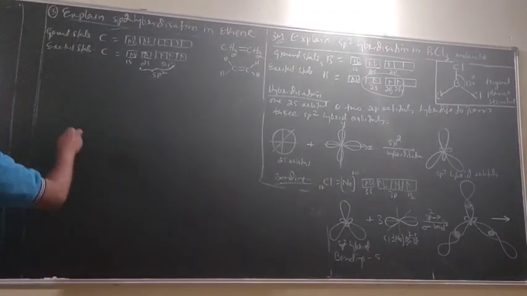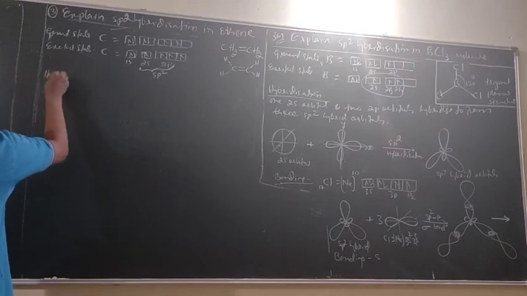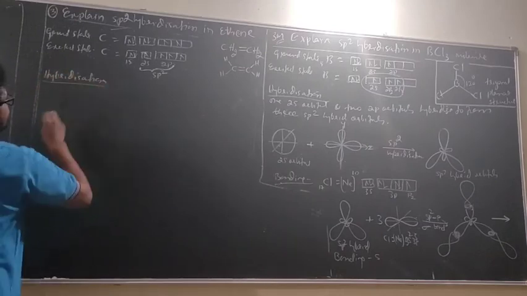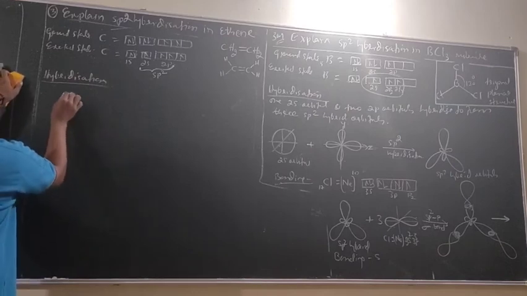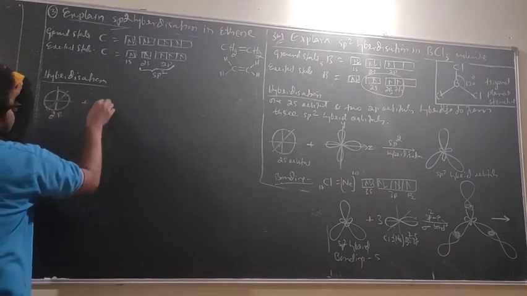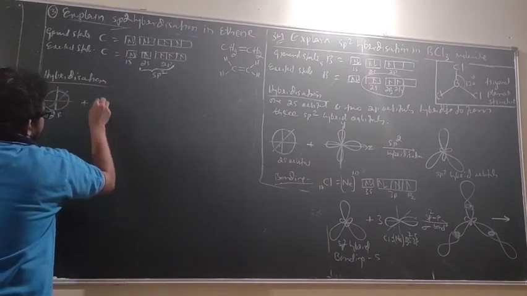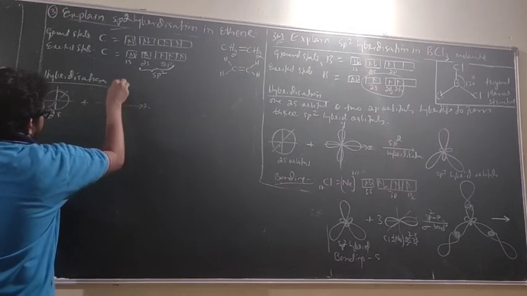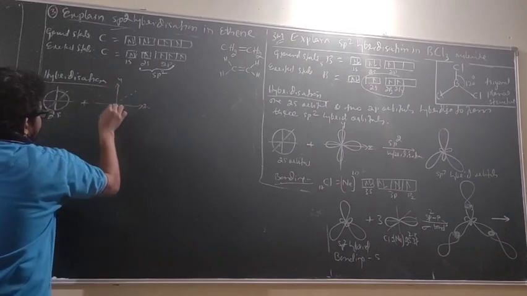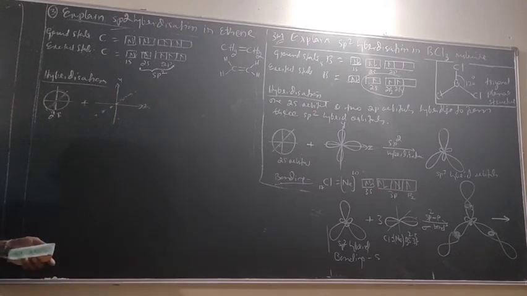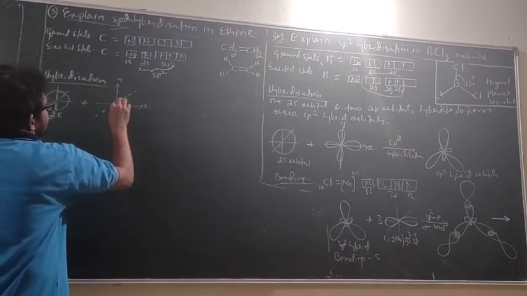Now tell me the hybridization. One 2s orbital plus, it takes z, it takes y, and does not take x. Okay. Then what will happen?